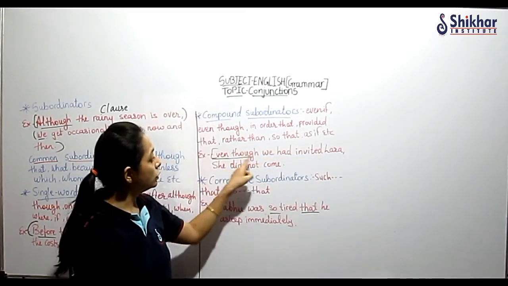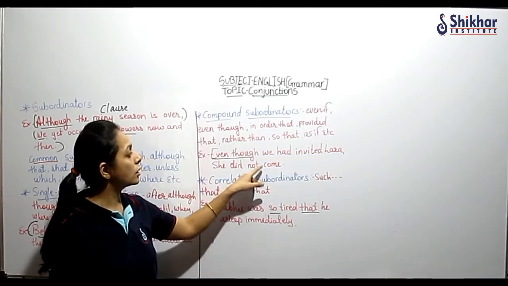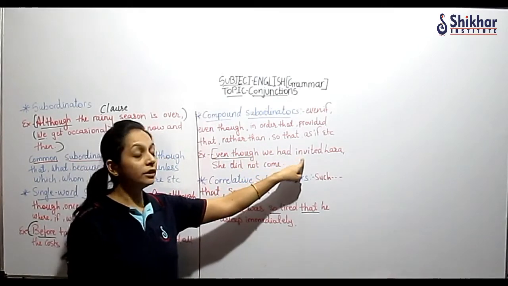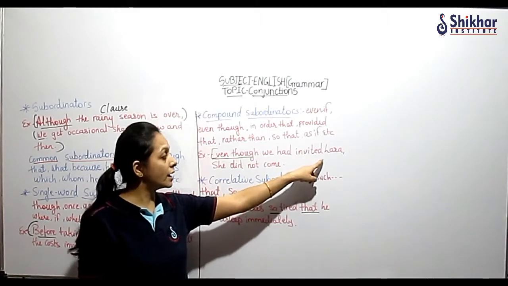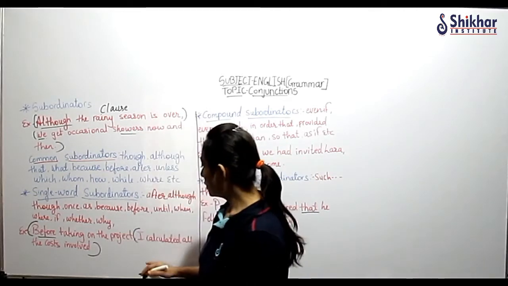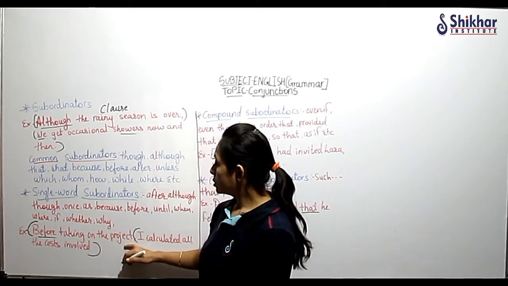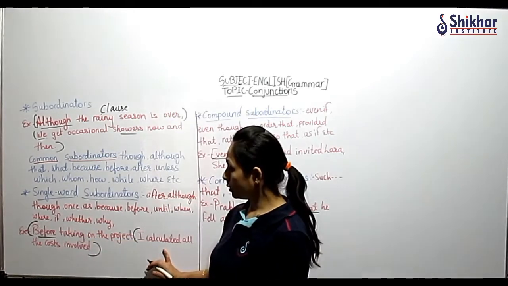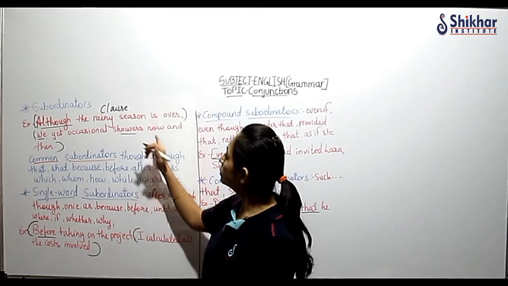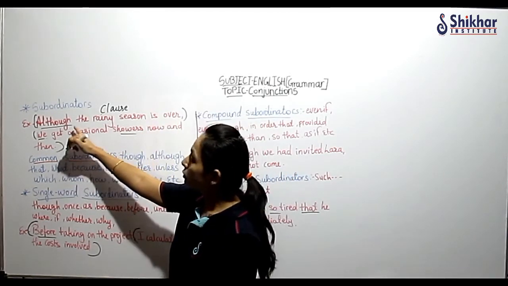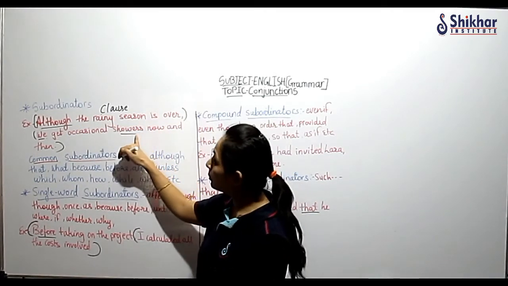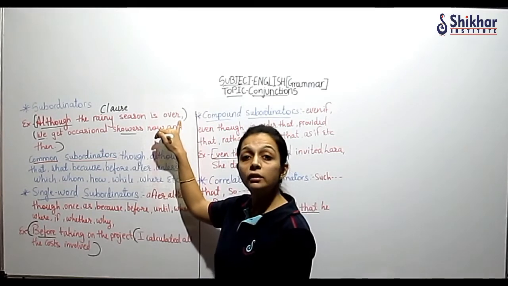Do you see a comma here? Yes, it is here. Even though we had invited Lara, she did not come, because I have written the subordinate clause prior to the main clause, I separated it with a comma. Here, before taking on the project, the subordinate clause, I have written before the main clause, that is why I have used a comma and separated them. Here also, although the rainy season is over, the subordinate clause, I have written before the main clause and that is why I have separated it with a comma.